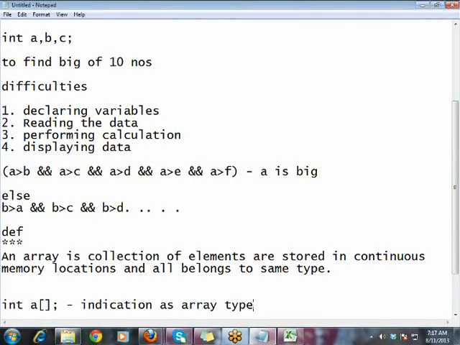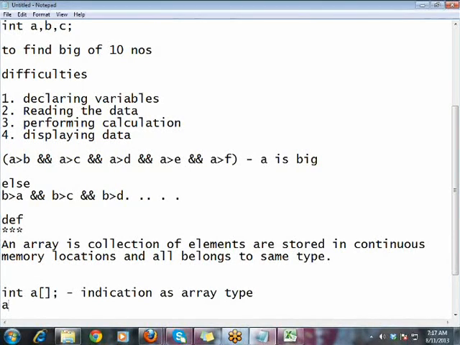For that you have to say something like a equal to... Once you declare the array variable, to construct the array with the specific number of values, you have to use a equal to new int.